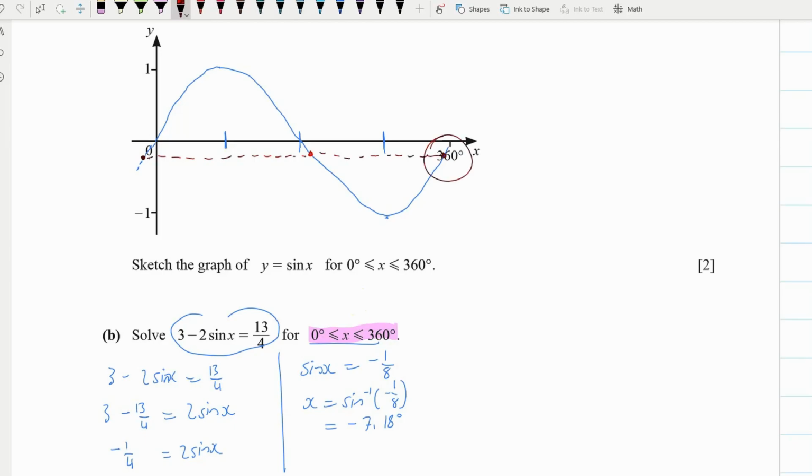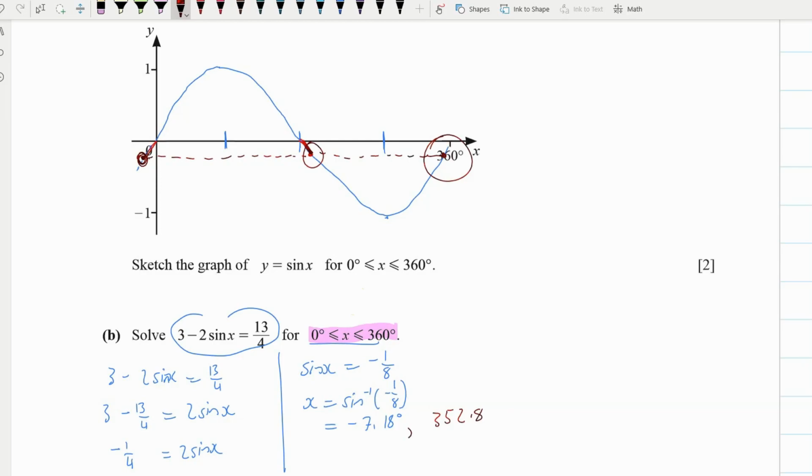Now to get this one, we just add 360 to it, because that's the period of the graph, so it should be 352.8. And then to get this one, you can see that just as this one over here is -7.18 from here, this should also be plus 7.18 from there, because it's symmetrical.